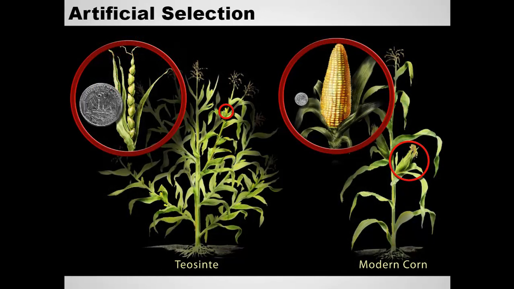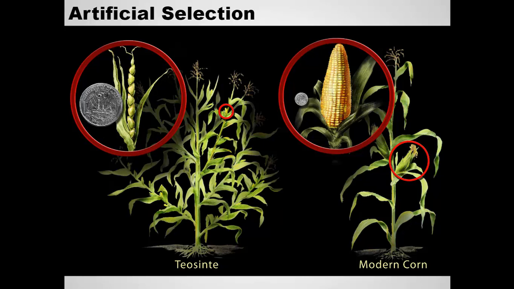Another example, and I have a video at the end of class, we'll watch some of it. Corn. So modern corn has been around for a long time. It was questionable. Scientists weren't really sure. They didn't find anything really in nature that was similar to corn. Okay?